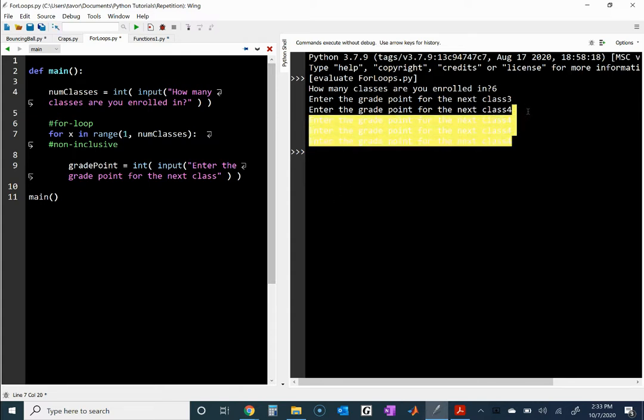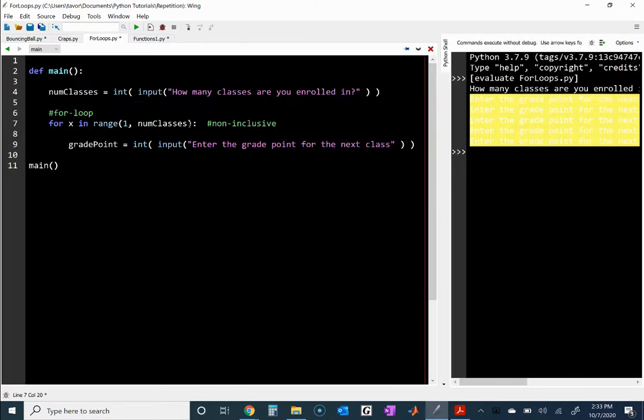Which means that I need to do, I can work this many different ways, but I could say num classes plus 1. So go 1 more than num classes. Or I could start at 0 instead and just go to num classes. And that would work because I would start at 0 and if this is 6, I would go all the way up to 5. And again, with your fingers, you count 0, 1, 2, 3, 4, 5. You will ask a total of 6 times.